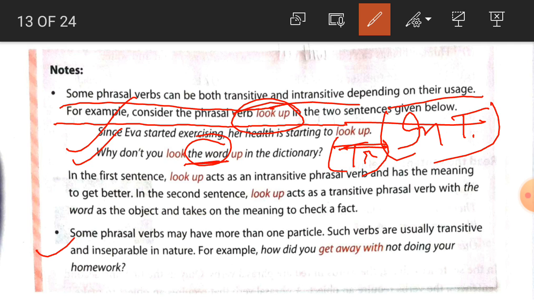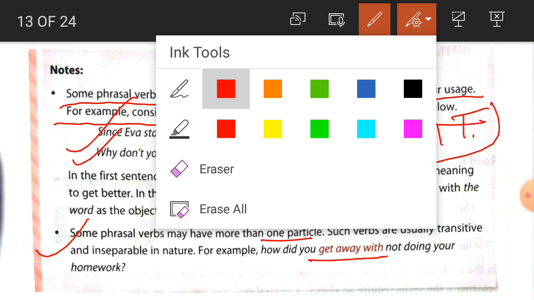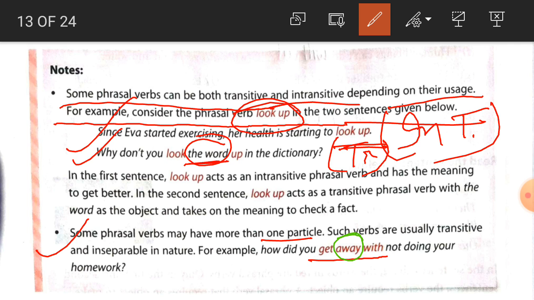So students, some phrasal verbs may have more than one particle. Such phrasal verbs are usually transitive or intransitive in nature. For example: How did you get away with not doing your homework? Students, here we got that there are two particles. The first particle is away and the second particle is with. So we got here that some phrasal verbs may have more than one particle.